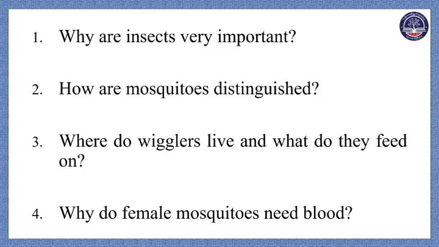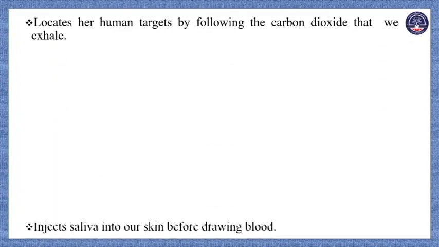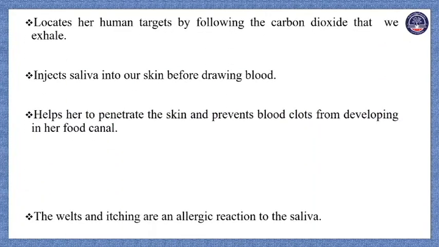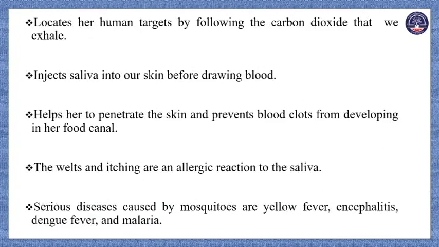Okay, so now let's move to another paragraph. The next paragraph is that the female mosquito locates her human target by following the carbon dioxide that we exhale, right? So the word locates is the main verb, right?